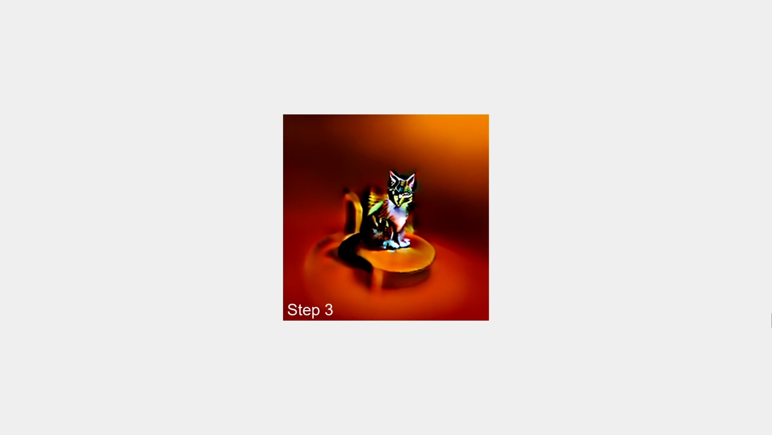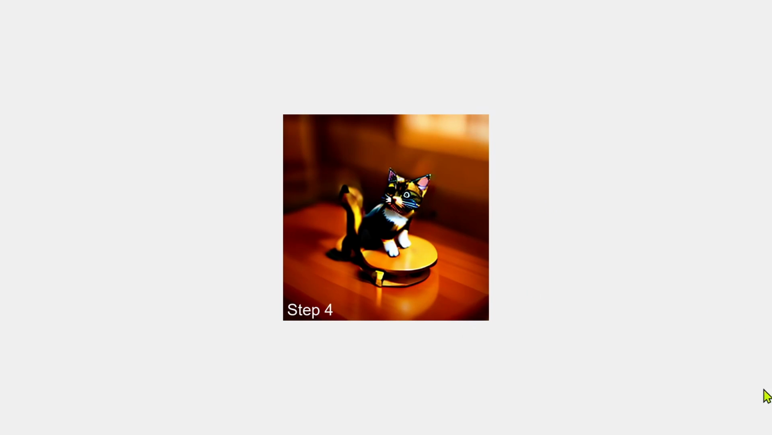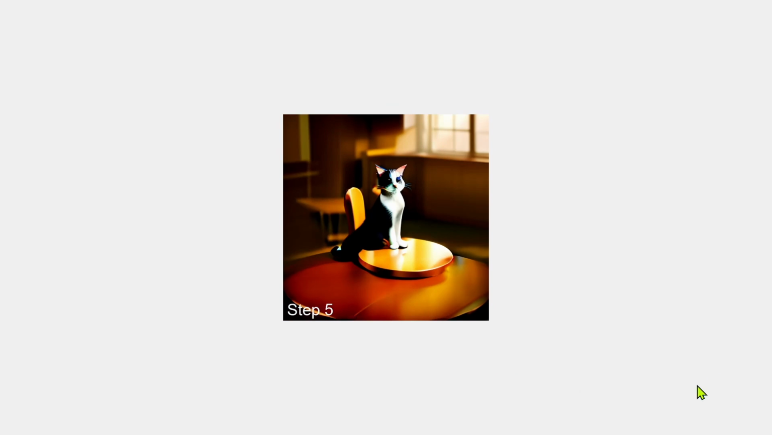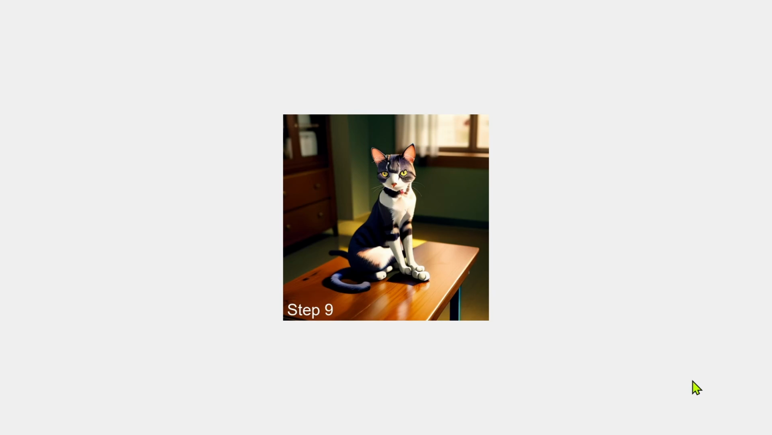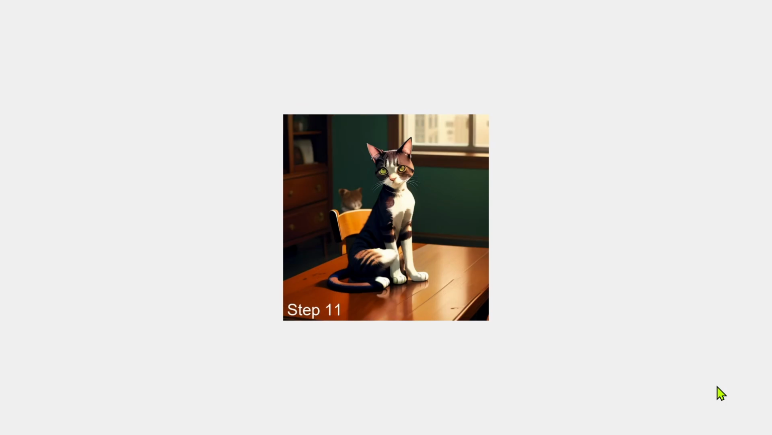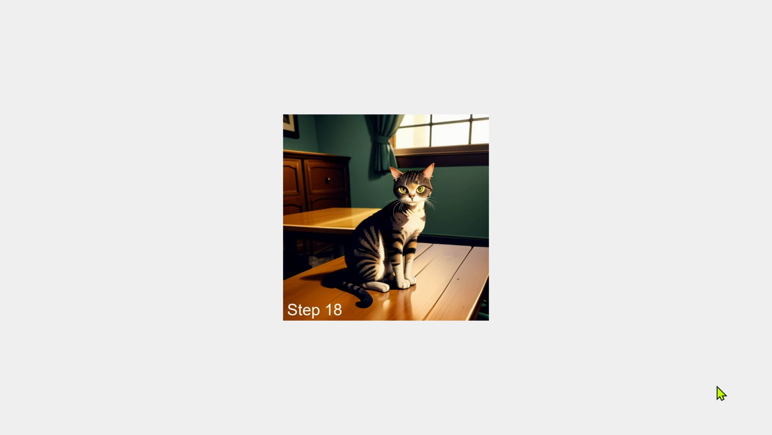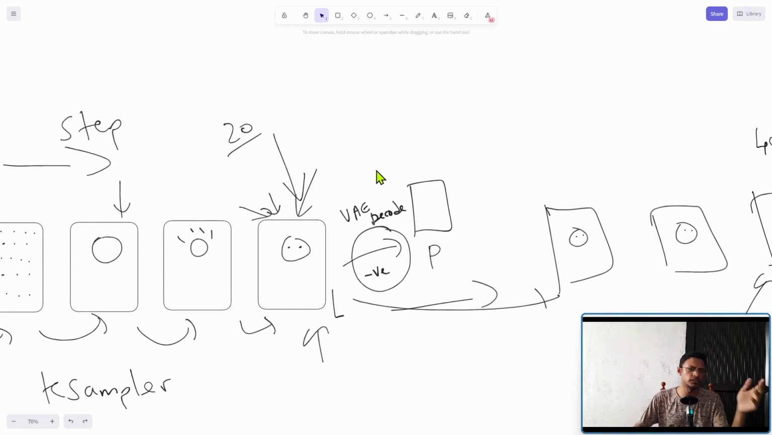We are at step number 1. We go to step number 3, we now have a cat. Step 4, we have a different cat. Step 5, a different cat. And as I keep on going through the number of steps, you will see that the cat changes, the environment changes as well, and keeps on going like this. This is something that you'll need to look into when you are downloading a model. Try to see which of the samplers are going to work best for that particular model.